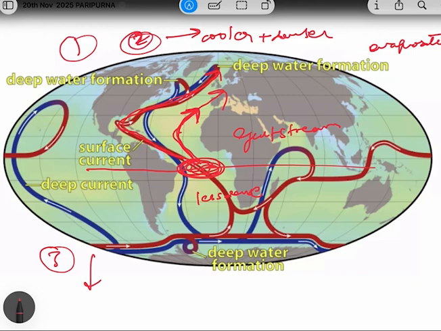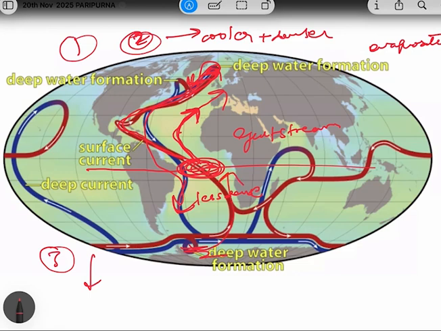Now in stage 3, this water will sink. See, these blue lines are the colder water or the deeper water. So now this will sink into the North Atlantic Ocean. Okay. Now this dense and colder water, which has sunk in the North Atlantic, will move towards the south. As you can easily see in the arrow, this water is moving towards the south near the Antarctic. Okay, and now through the process of upwelling, this water will once again come to the surface.